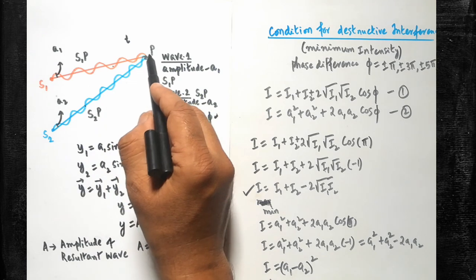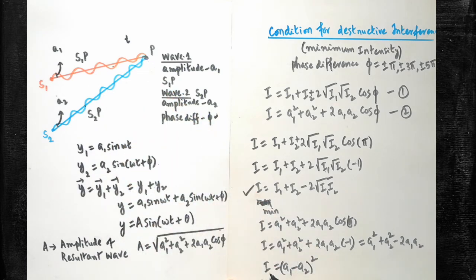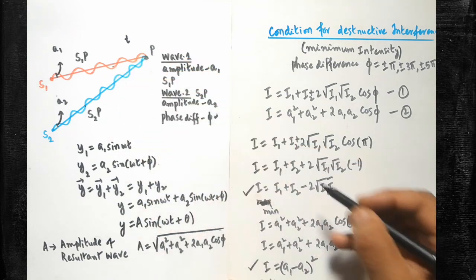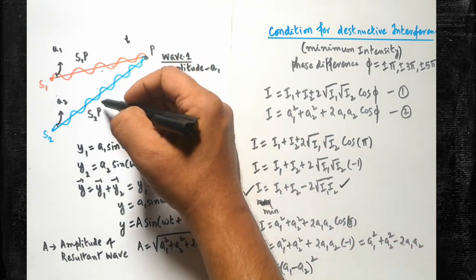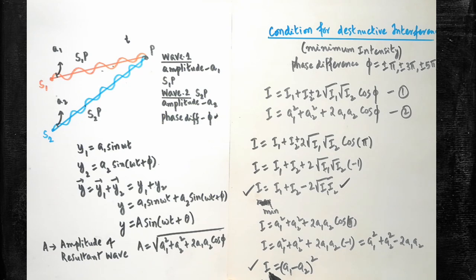So this formula gives you the expression for minimum intensity. After interfering, these two waves create the minimum intensity spot. To calculate the intensity of the spot with minimum intensity, this equation is to be used. I have put a tick mark on both. Be clear, this is the expression to calculate the minimum intensity given in intensity format. Here this is the expression to calculate the minimum intensity with the help of the amplitude of the two waves. By knowing the intensity of the two waves, we can use this equation. By knowing the amplitude of the two waves, we can get the I value in minimum intensity format. So it's a lengthy one, but it is very useful.